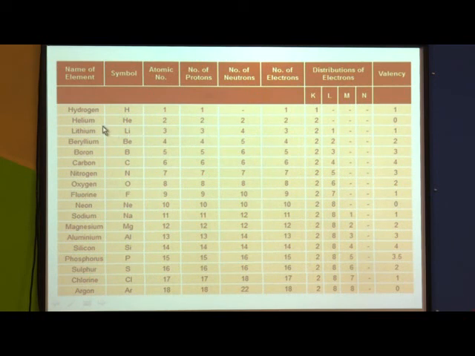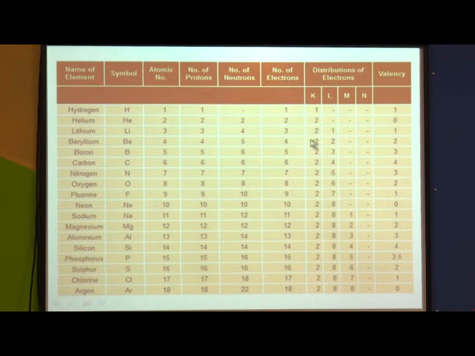The second example is helium, symbol He. Its atomic number is 2. It consists of 2 protons and 2 neutrons. The number of electrons is 2. Both electrons occupy the first shell, which means the K shell gets completely filled. That is why the valency of helium is 0. The third example is lithium, Li, with atomic number 3, 3 protons and 4 neutrons, 3 electrons.